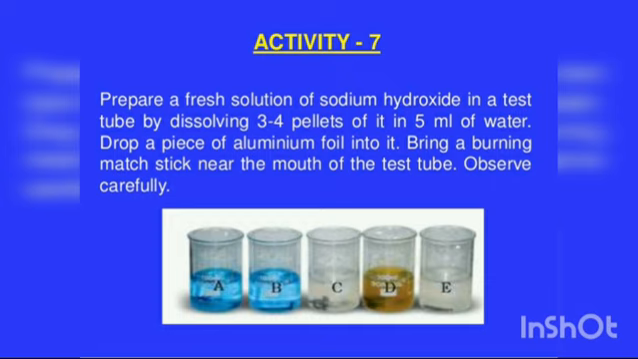Prepare a fresh solution of sodium hydroxide in a test tube by dissolving 3 to 4 pellets of it in 5 ml of water. Means only a little bit you have to take and dissolve it in the water. Drop a piece of aluminum foil into it. Bring a burning matchstick near the mouth of the test tube.